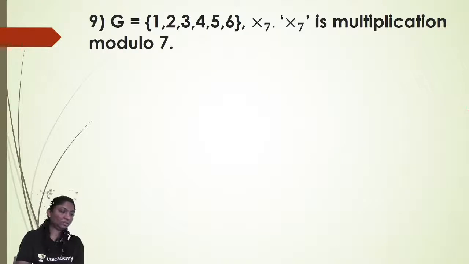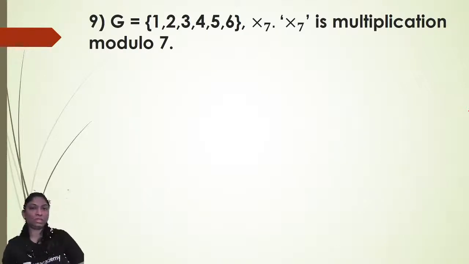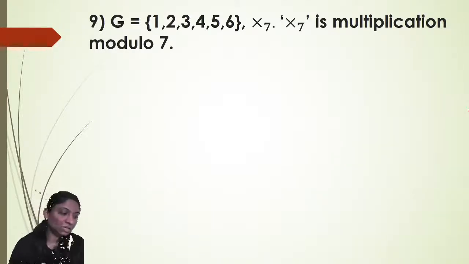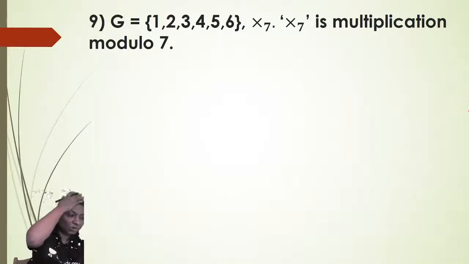Next one, the ninth one, that is G equal to 1, 2, 3, 4, 5, 6, 7 with multiplication modulo 7. Here we will see whether it forms a group or not.